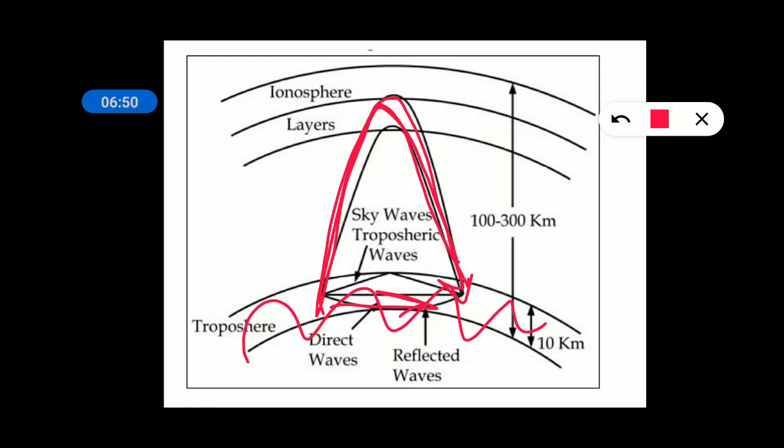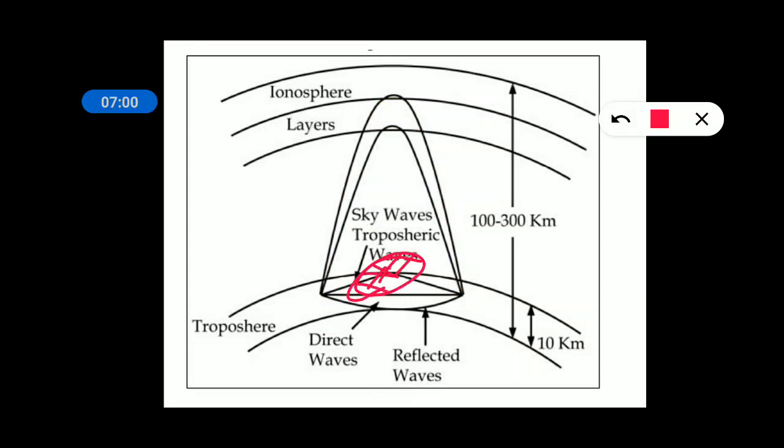In troposphere, when there are some conditions because of rainy season or some other season, some volume will be created. Those volumes will have higher density of ions. When a wave is transferred towards this volume, towards the troposphere volume, that volume reflects back into some other point. So in this way, the waves will travel from source to destination. And one more thing you should remember, the troposphere lies from 0 to 10 kilometers, whereas ionosphere lies around 300 to 400 kilometers.